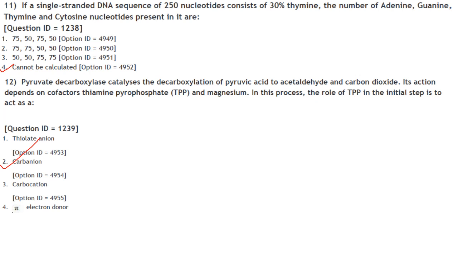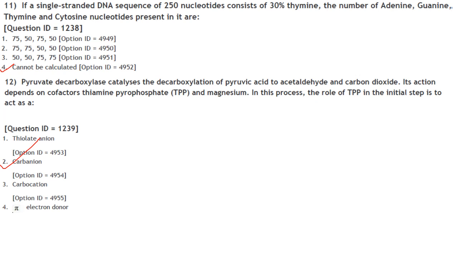And Chargaff rules don't apply to single-stranded DNA. So you cannot calculate the number of residues of adenine, guanine, thymine and cytosine. So answer is option 4, cannot be calculated.